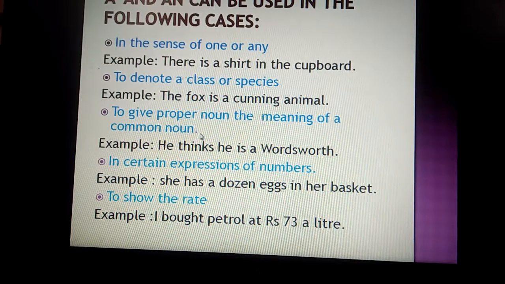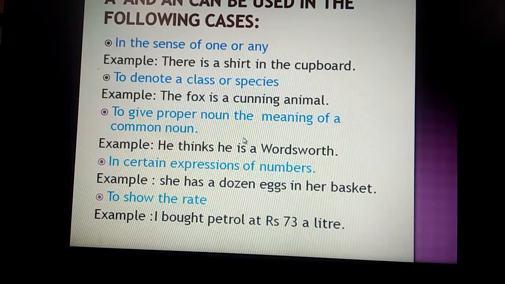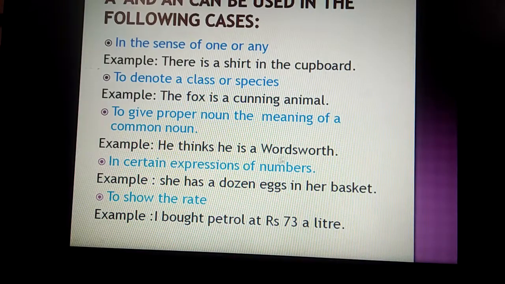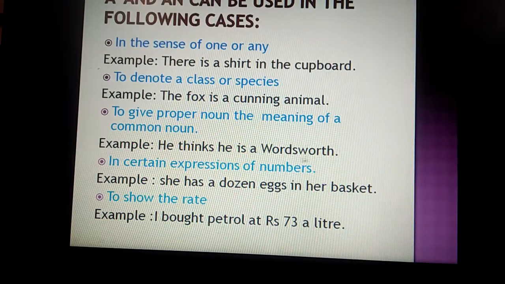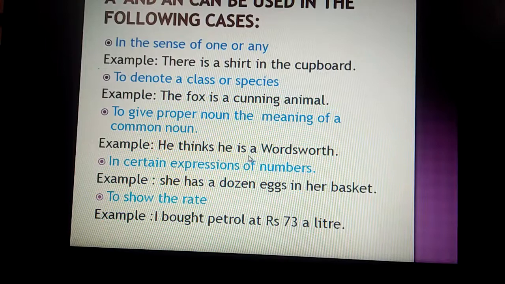To give a proper noun the meaning of a common noun. Normally before a proper noun we do not use any article, but when we use that proper noun as a common noun, then we can use an article before it, an indefinite article.